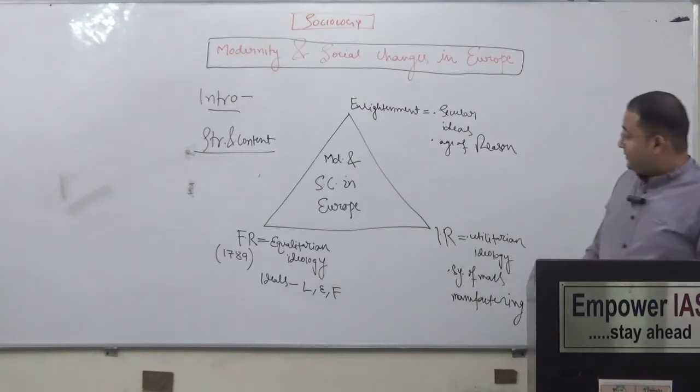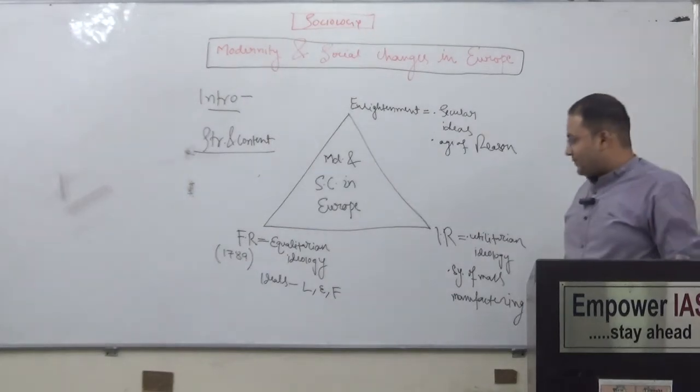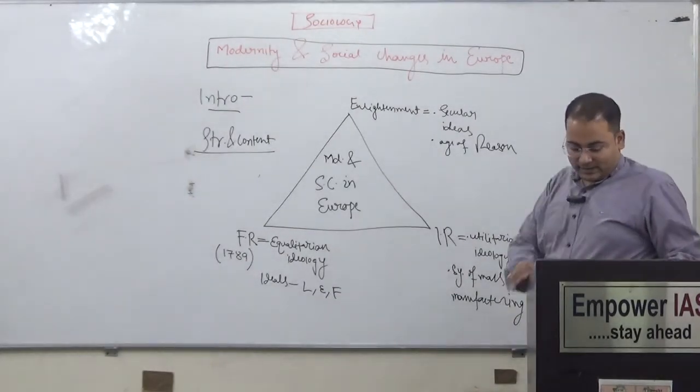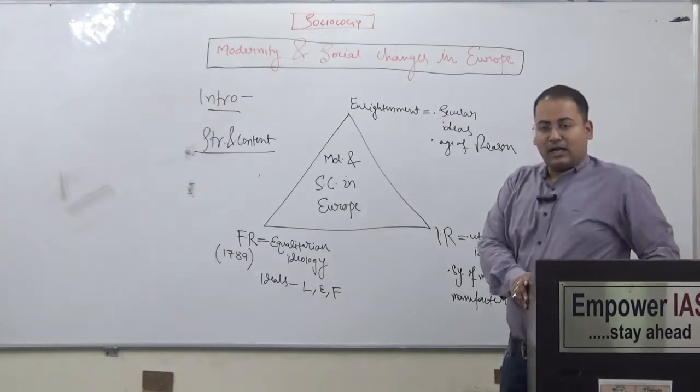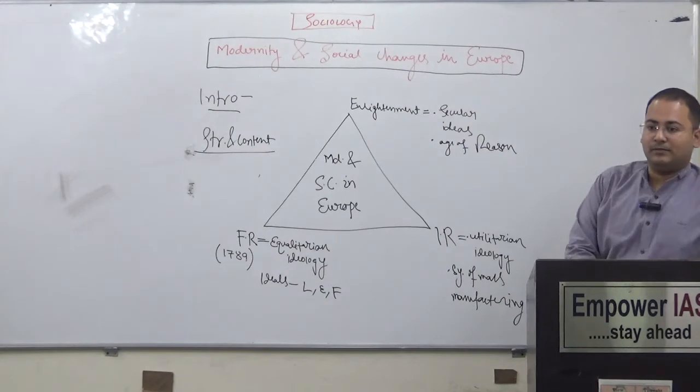Now, the second thing, French Revolution. As we all know, the French Revolution took place in 1789, and the ideals of the French Revolution were liberty, equality and fraternity.